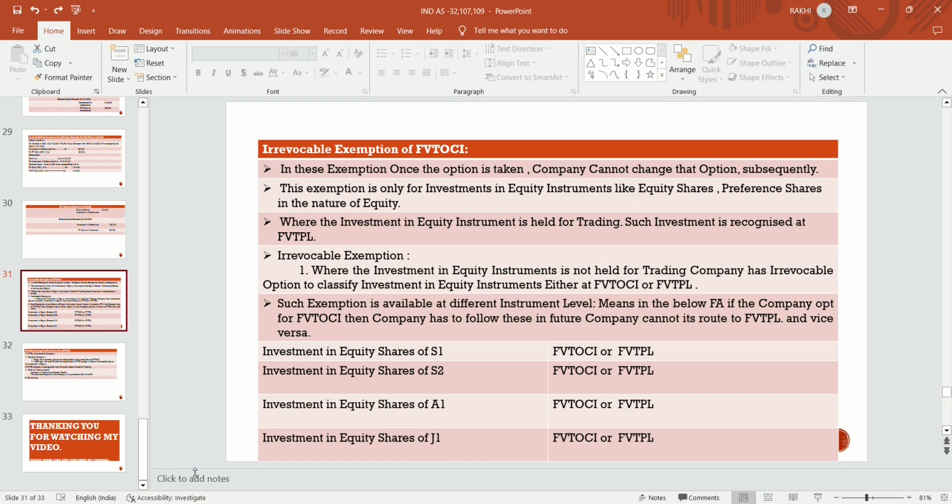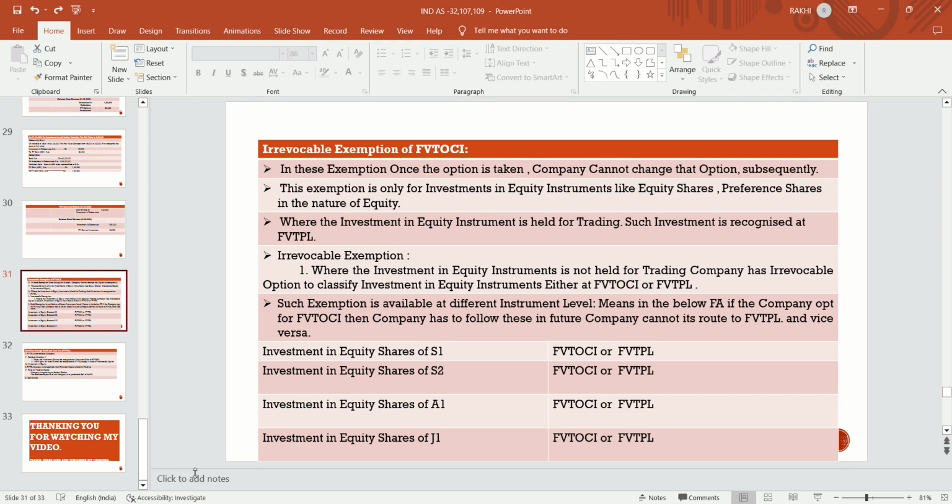There are some assets like investment in equity instruments, like equity shares and preference shares, if they are in the nature of equity, except if held for trading. If the asset is held for investment purpose, it should be recognized at fair value through OCI. But if the asset is held for trading, it is not recognized at fair value through OCI. It should be recognized at fair value through profit and loss account.